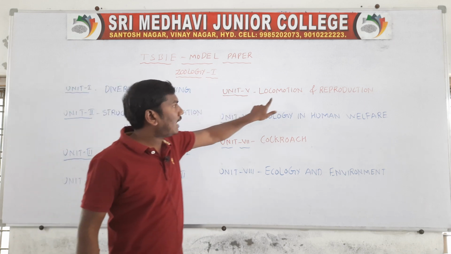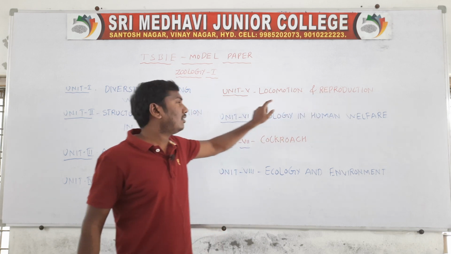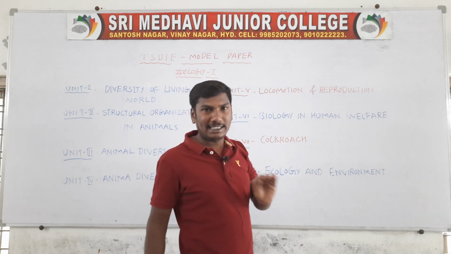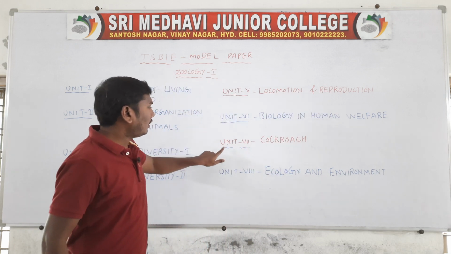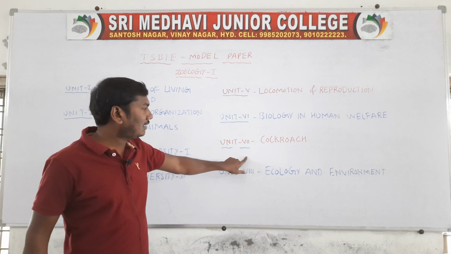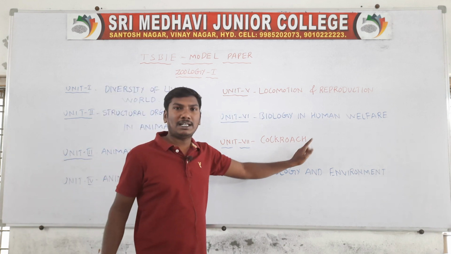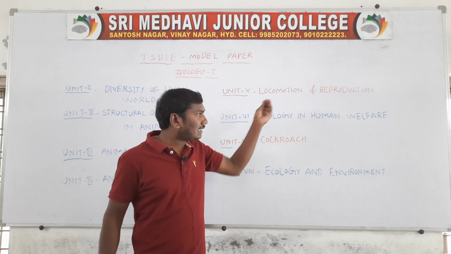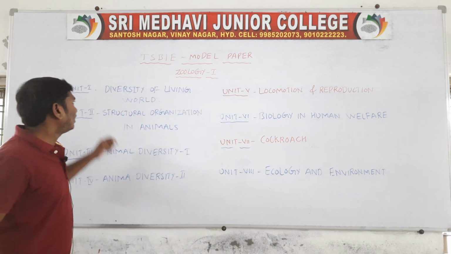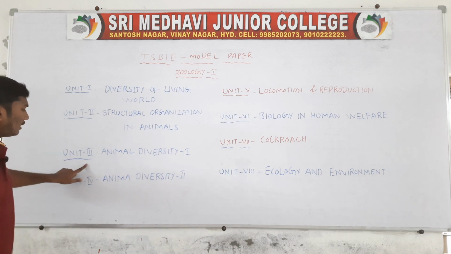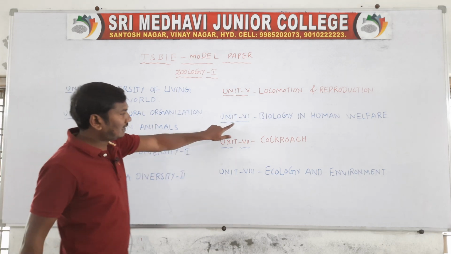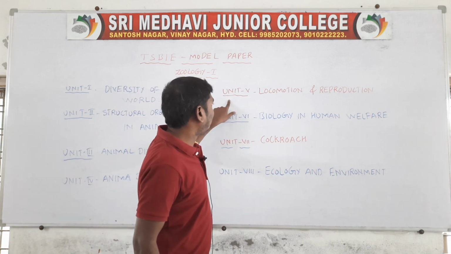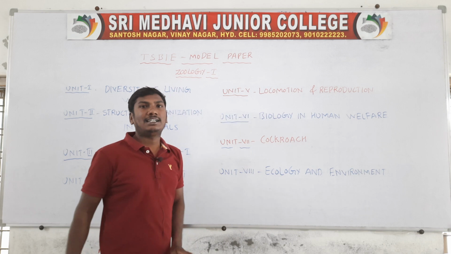Unit 5, locomotion and reproduction, is completely deleted. Next, unit 7, cockroach Periplaneta americana, is also completely deleted. So this year there are only 6 chapters: chapter 1, chapter 2, chapter 3, chapter 4, chapter 6 and chapter 8. Totally 6 units. The 5th one and the 7th one are deleted.